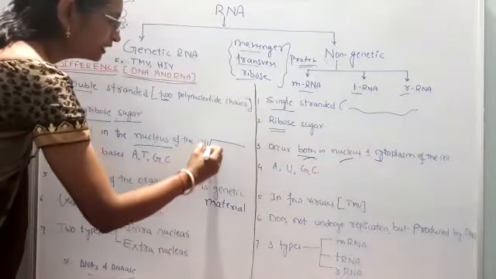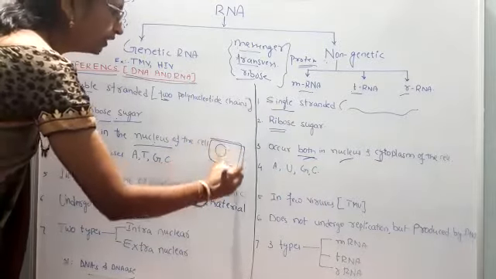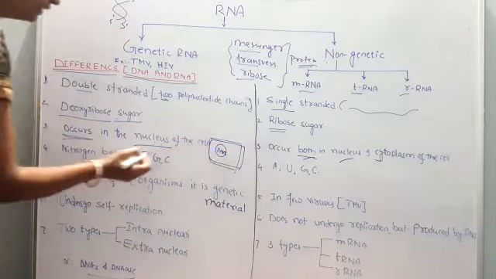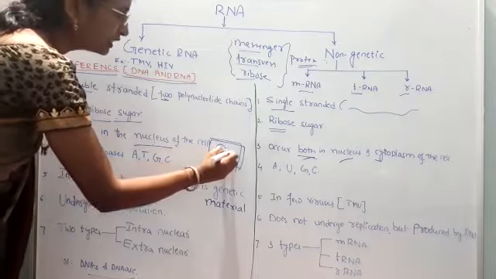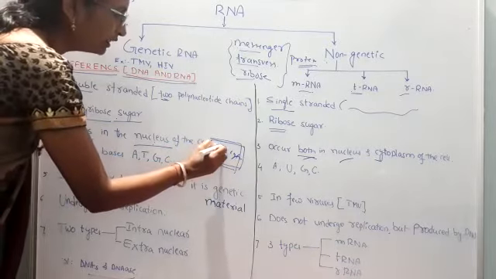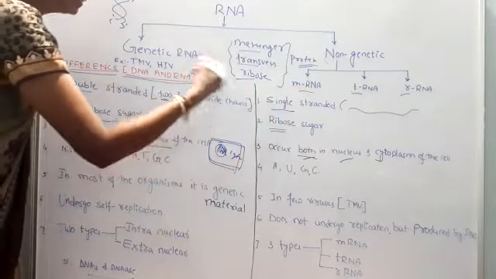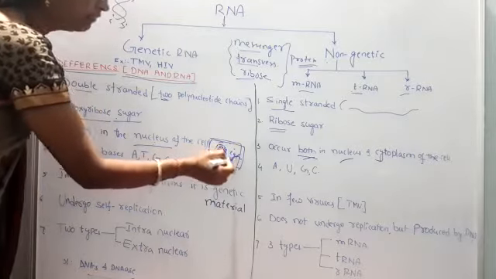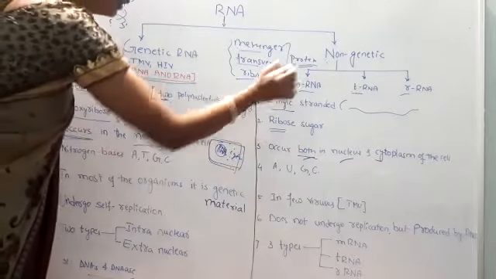See, take for example, this is a cell. The cell contains a nucleus. DNA is found in the nucleus, whereas RNA is found not only in the cytoplasm but also in the nucleus. It means with regard to occurrence, RNA is found not only in the nucleus along with the DNA but also in the cytoplasm of the cell. The function of RNA when it is found in the cytoplasm is protein synthesis.